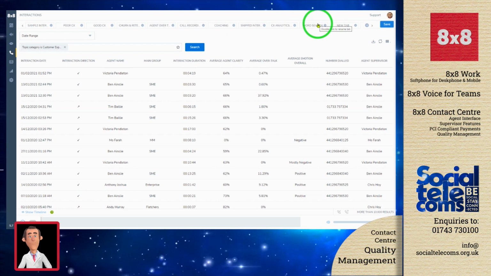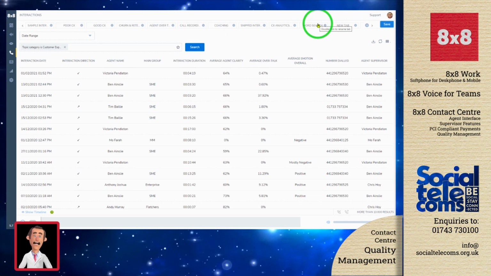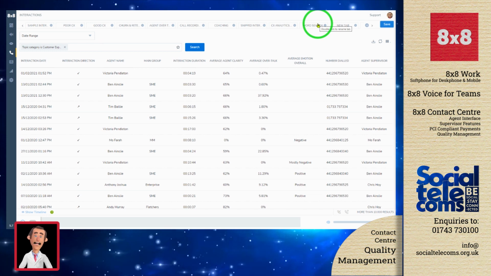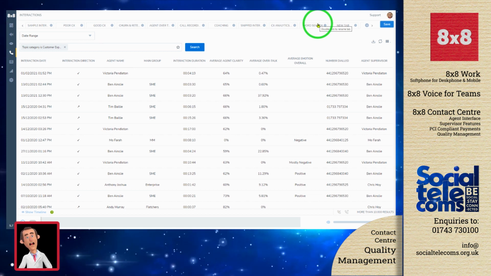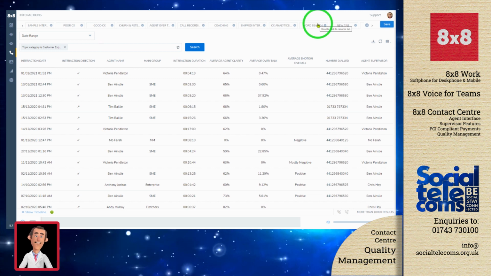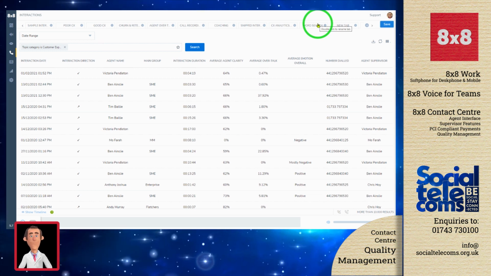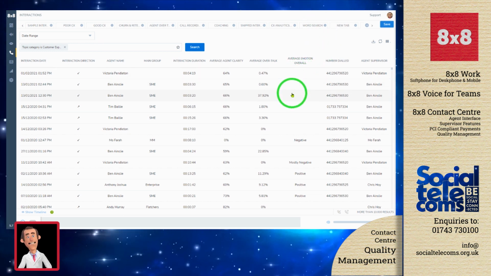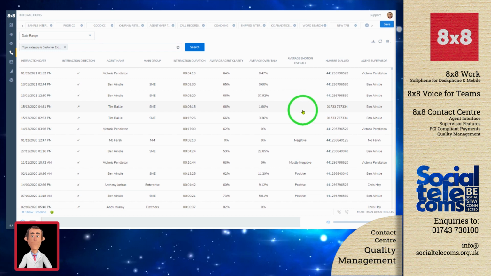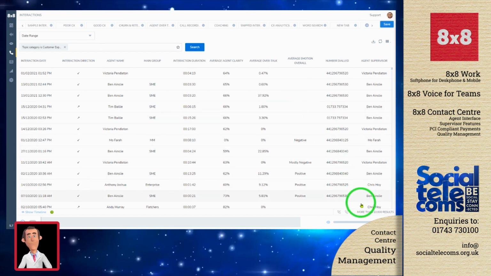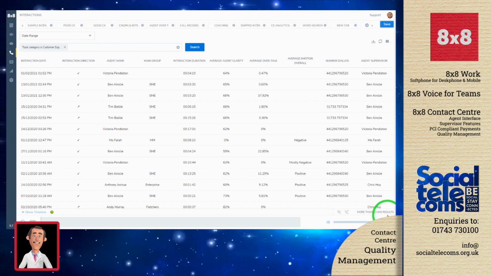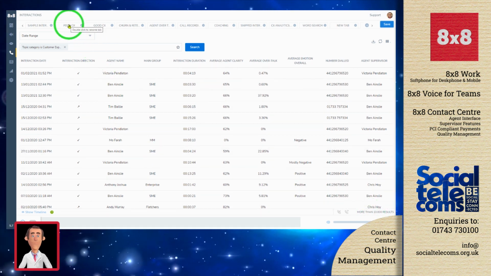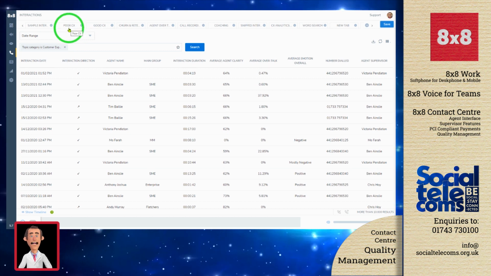These are some predefined and configured search tabs that I've already saved to speed this process. These tabs can be saved, you can configure your search, and you can also share them amongst other supervisors inside the contact center. Here, all of the calls that match this search criteria are presented to me. One of the key things to notice here, though, is in the bottom right-hand corner, we've got more than 10,000 results.